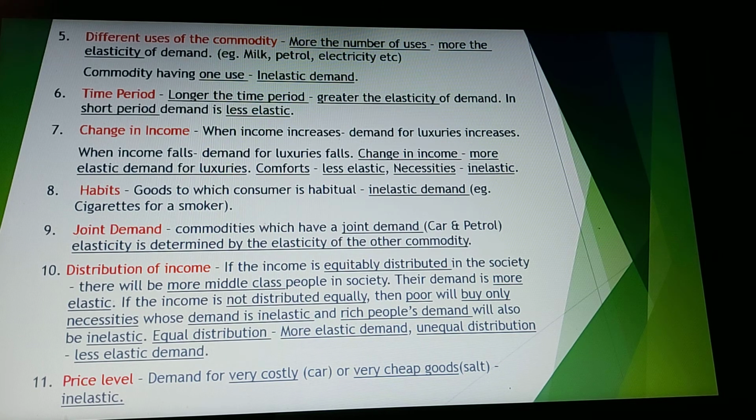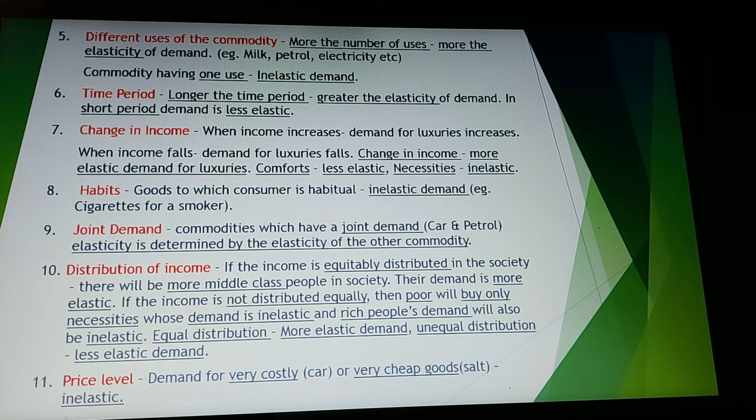Then comes distribution of income. What income are we talking about over here? National income. So if the income is equitably distributed in the society, what will happen? There will be more middle class people in the society. Now these middle class people are highly affected by increase or decrease in price.